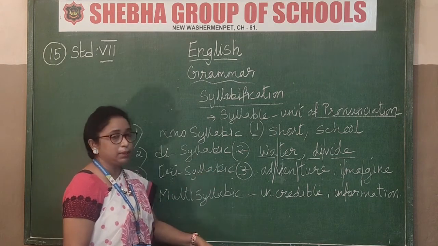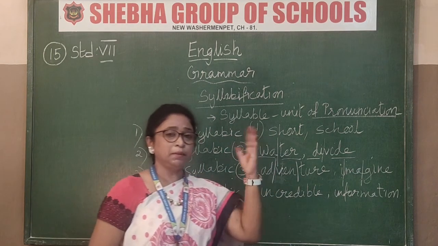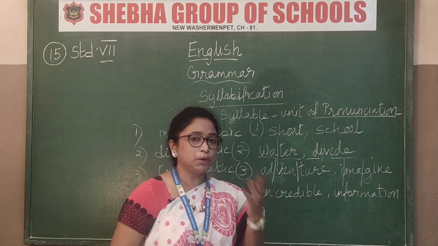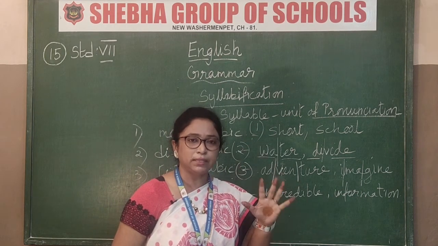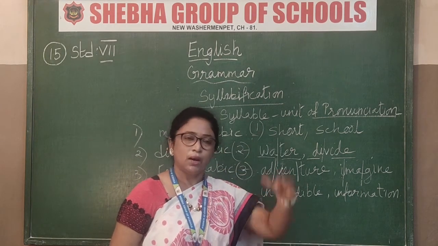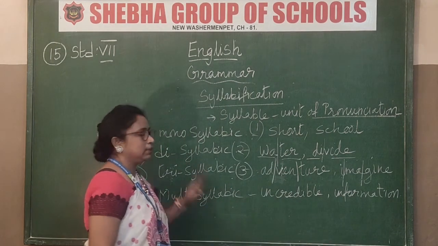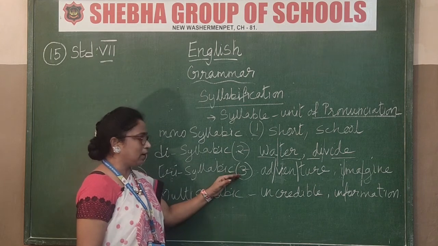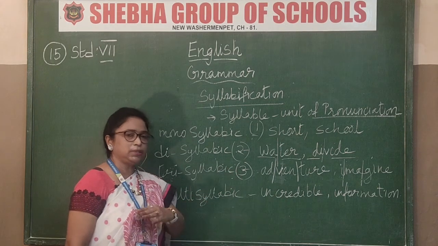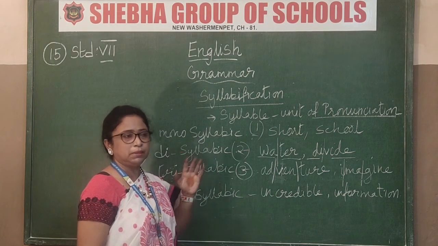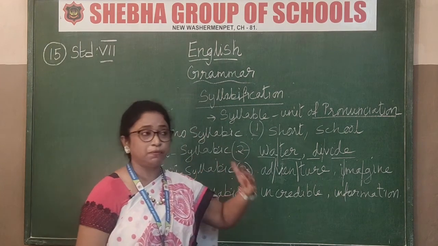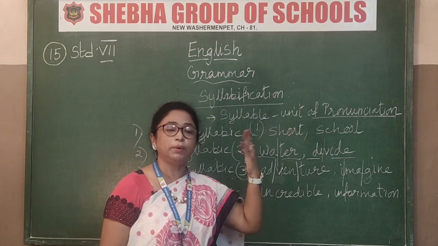Now in that there are so many. Tetra, then penta. Tetra means four syllables, and penta means five syllables. I am not going so deeply into that with you. In the higher classes you can study it. Now altogether I am just telling you multi-syllable. After trisyllable, the rest is just multi-syllable. Multi means there are so many breakups, 5, 6, 7. Some words will have so many.